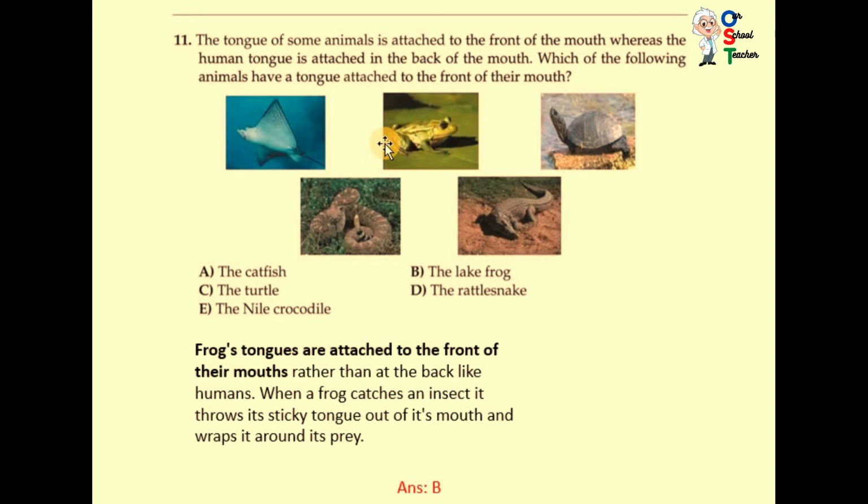But frogs' tongues are attached to the front of their mouth rather than at the back, like humans. When a frog catches an insect, it throws its sticky tongue out of its mouth and wraps it around its prey. So it's frog.